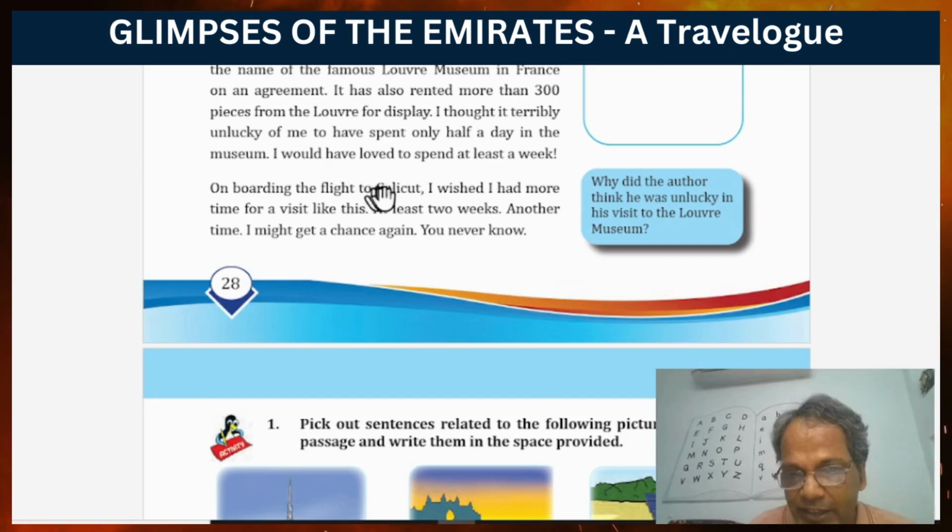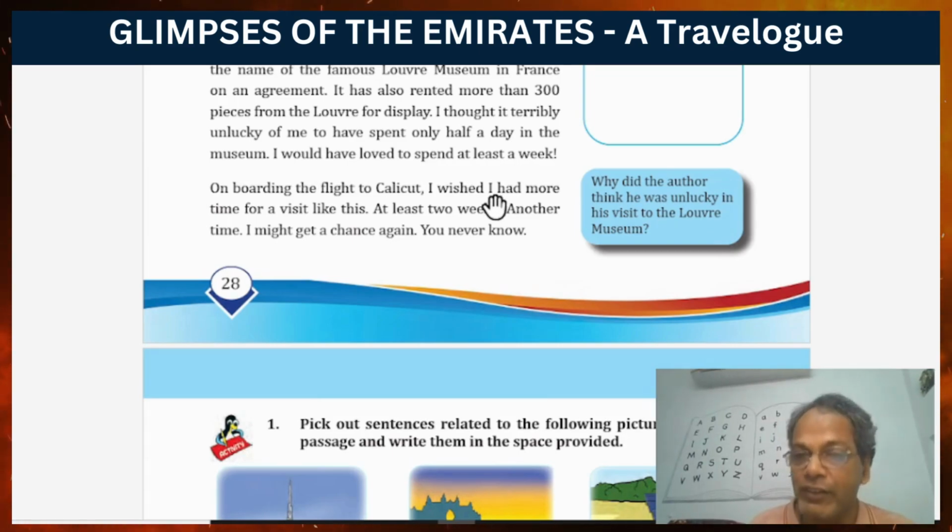On boarding the flight to Calicut, he got inside the flight to Calicut, and then he wished. What did he wish? He wished he had more time for a visit like this. That was his wish.